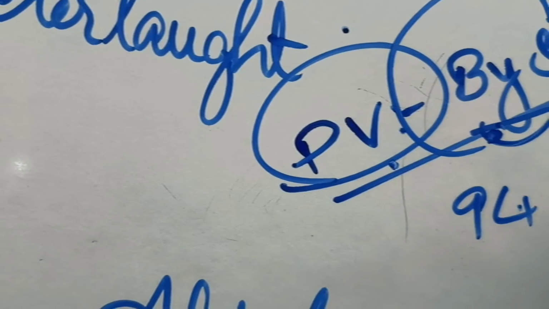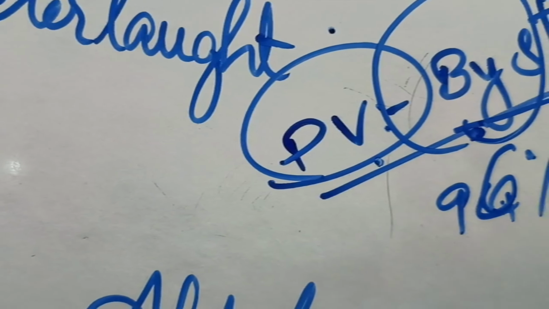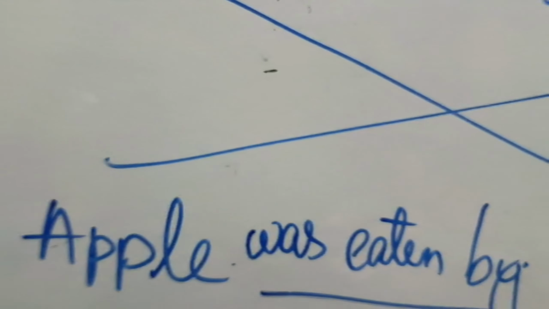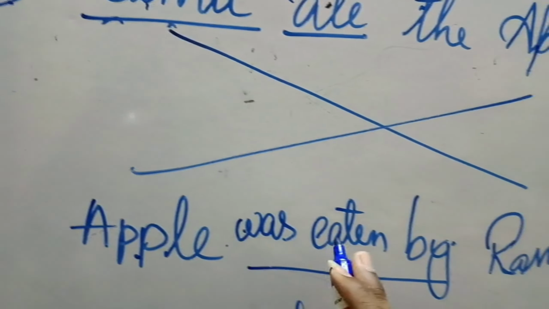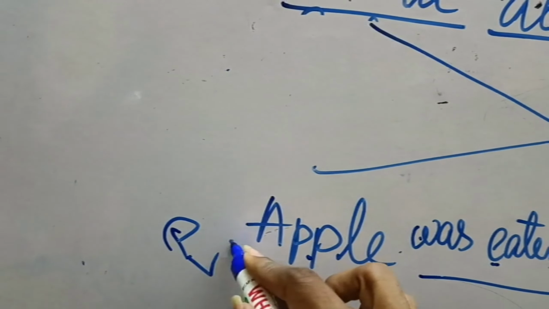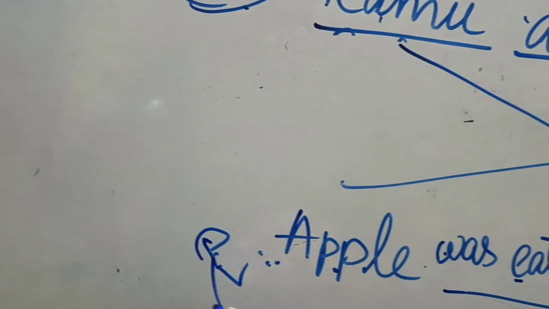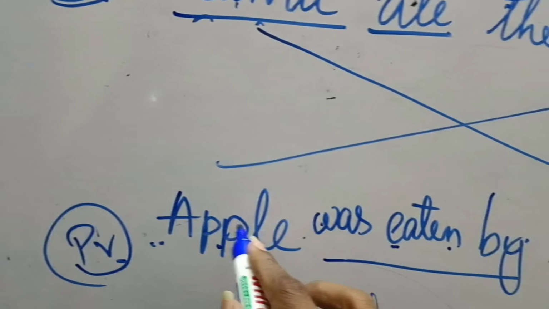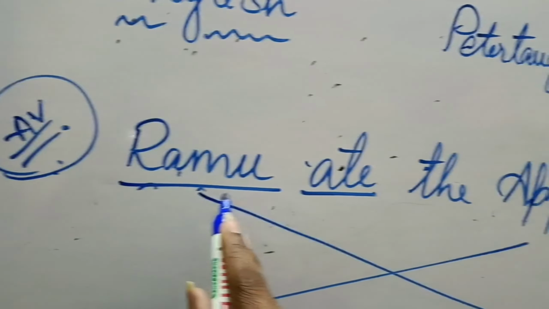In this, "by" is used in 96% of sentences when changing active voice into passive voice. Here the active voice is changed into passive voice, that was "apple was eaten by Ramu." This is converted or changed into this type. And considering the next one,